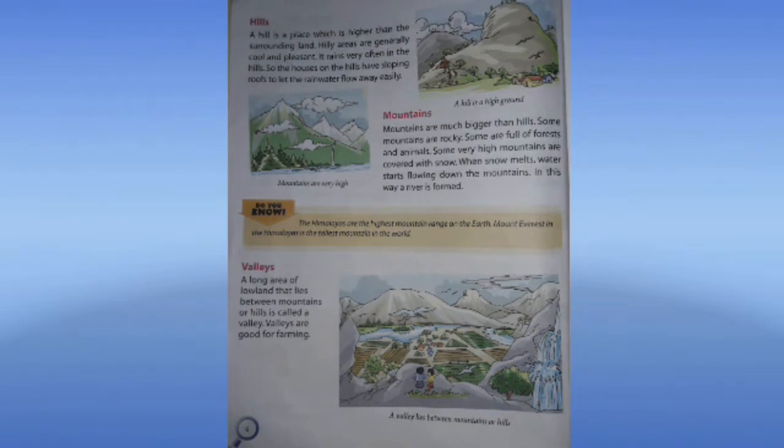Yes, they are very big. Valleys. A long area of lowland that lies between mountains or hills is called a valley. Valleys are good for farming. Can you see in that picture? Can you see that valley? Two children standing there. So valley is a land between two mountains. What is a valley? A valley is a land between two or more mountains.